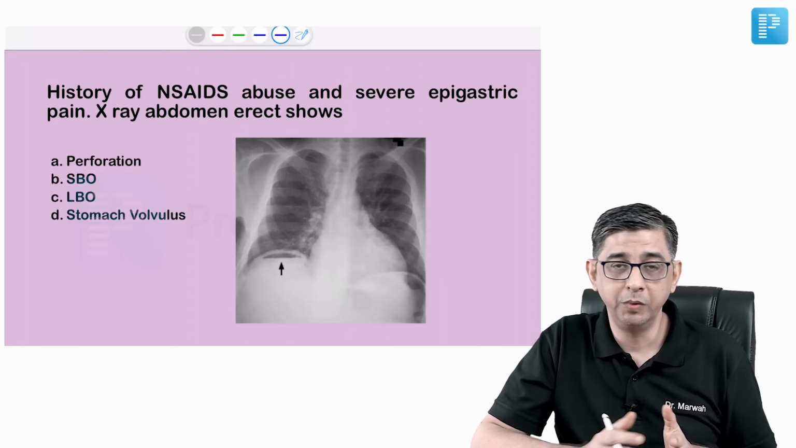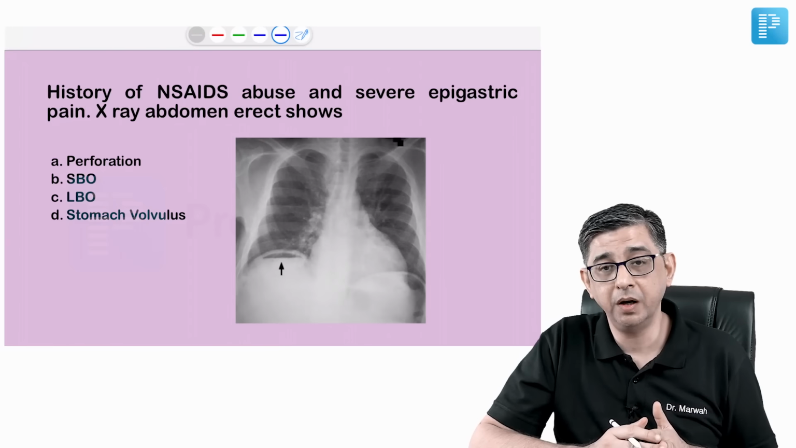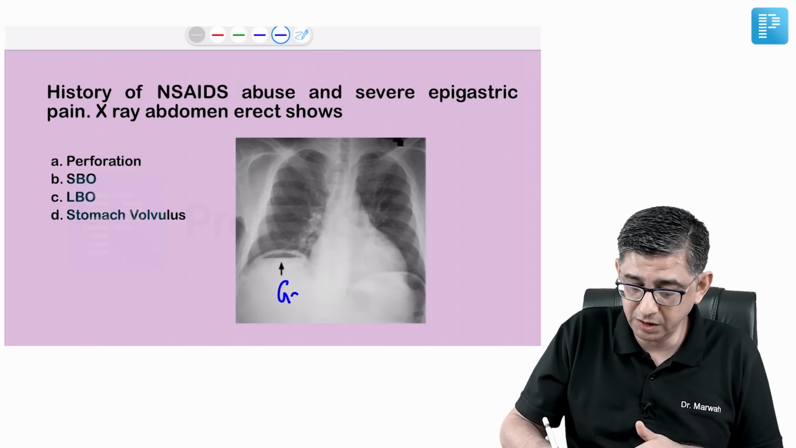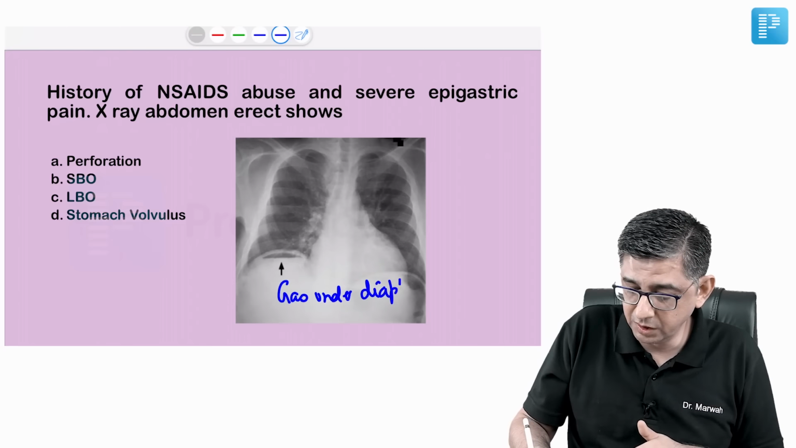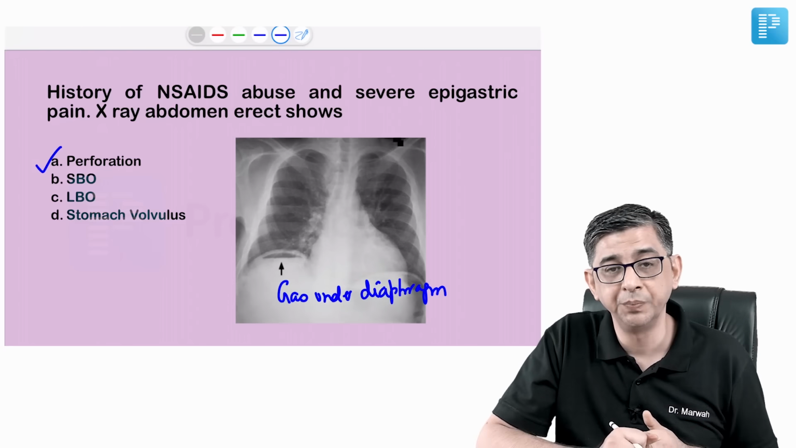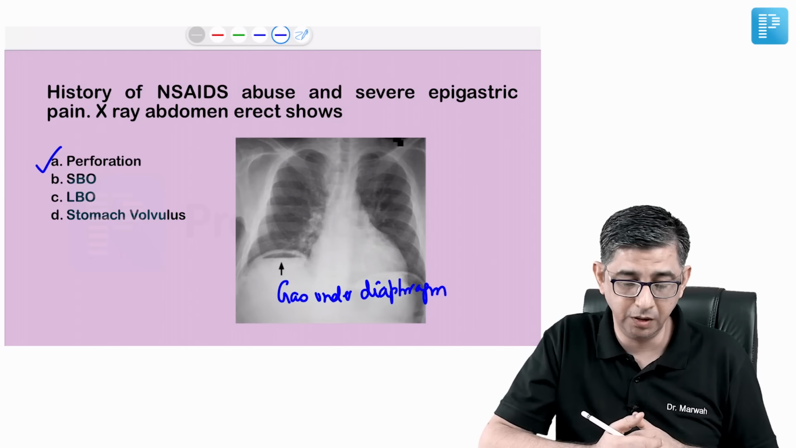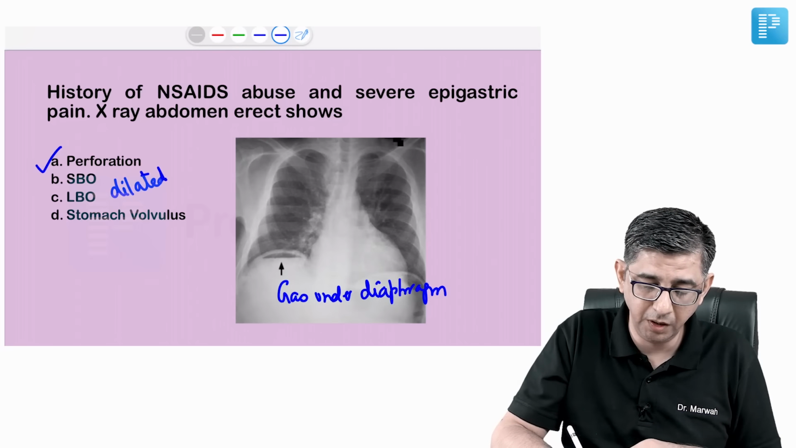So you very well know abuse of painkillers can cause peptic ulcer disease. The patient had severe epigastric pain, and then an X-ray abdomen was given in an erect position where you can definitely see gas under the diaphragm. So considering all the information, the clinical diagnosis would be perforation peritonitis. That would be option number A. B and C can be ruled out because you will then be able to see dilated bowel loops, whereas in this image, gas under the diaphragm can be seen.